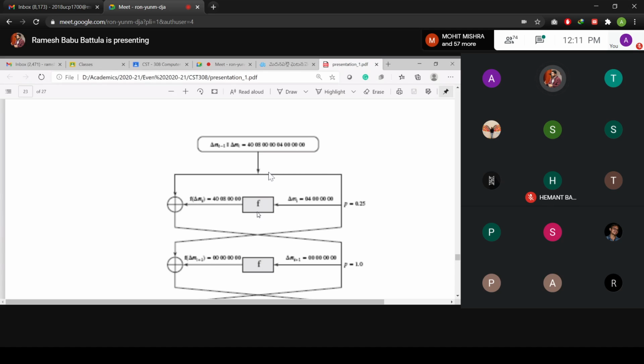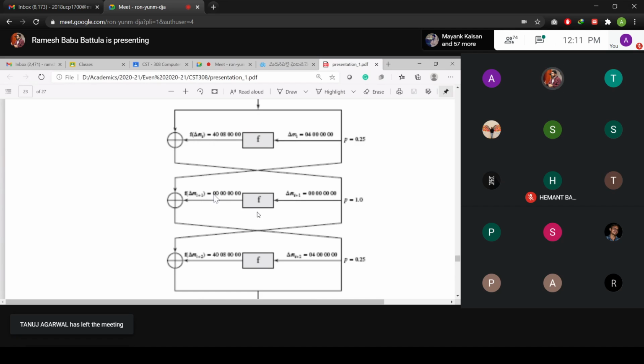Now, what is your right-hand side value? We have the 04000000 value. So your right-hand side value after round 1 is going to be 04000000, and your left-hand side value after round 1 is going to be all zeros.